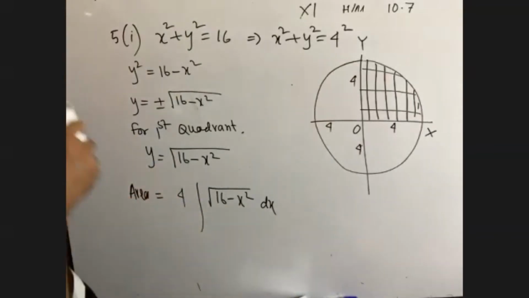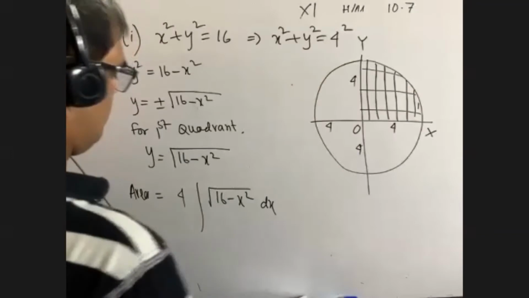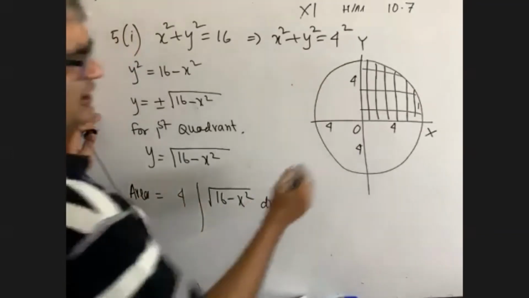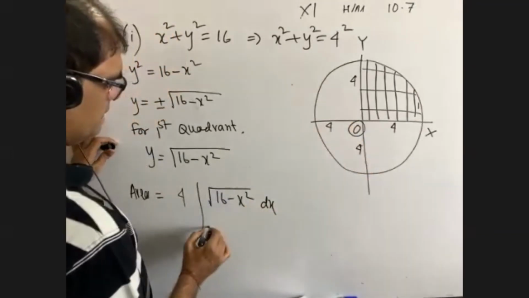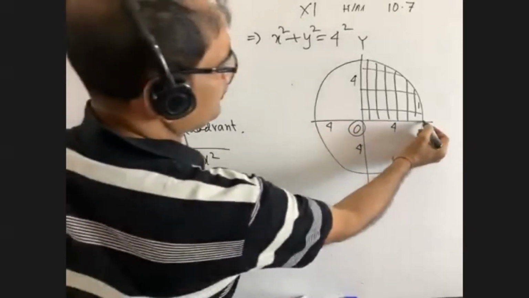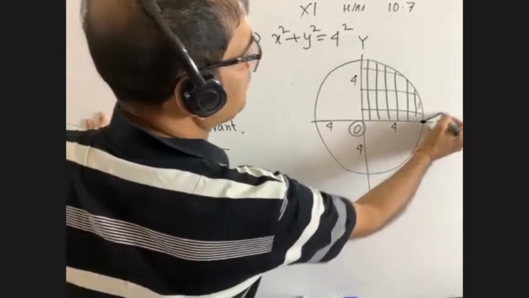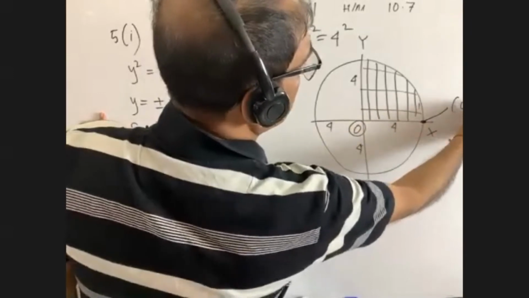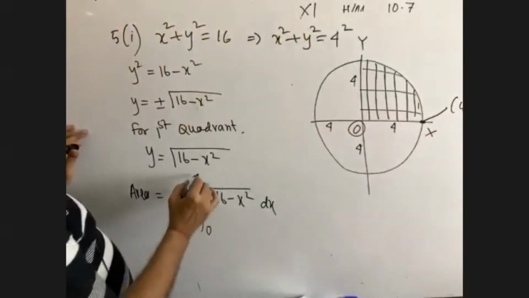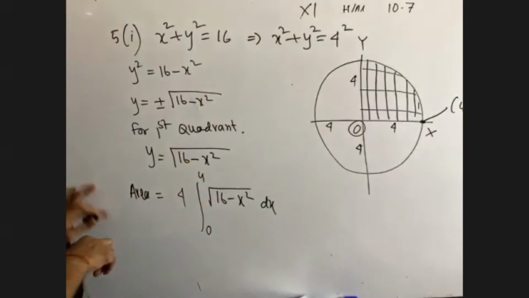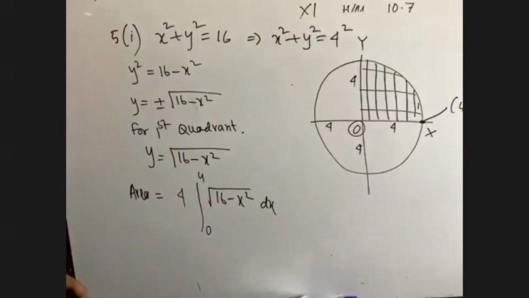Now, the limits are from 0 to, it is the point 4, 0. So we are getting here 4.